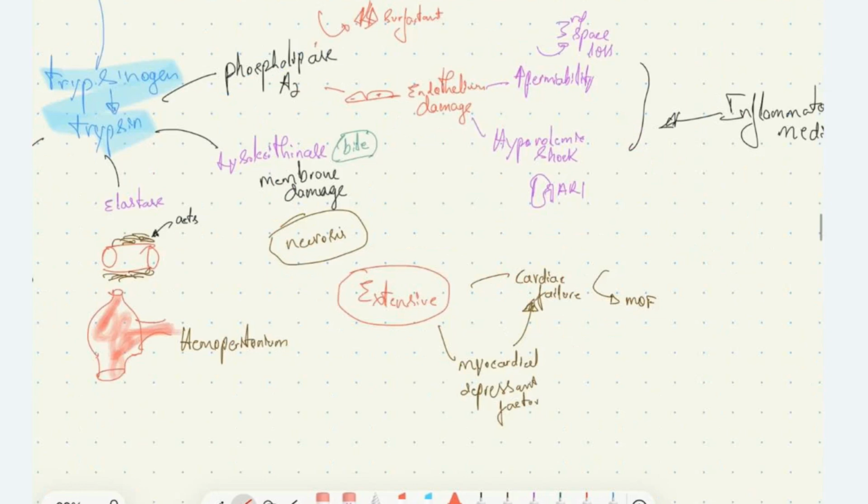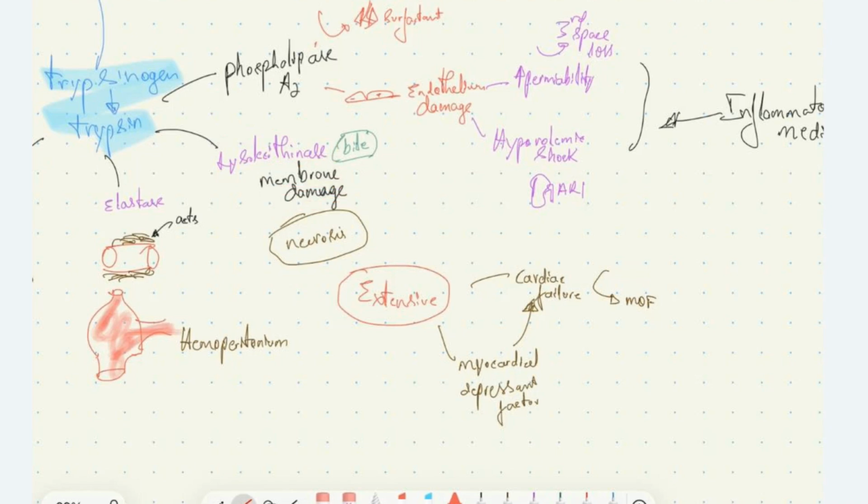Then we have lysolecithinase enzyme. This is not a content of pancreas; it's a content of bile. In the pancreas, it's activated by trypsin. Now, this lysolecithinase will act on the cell membrane of the normal resident cells of pancreas and cause membrane damage. When the membrane is damaged, it obviously leads to necrosis.